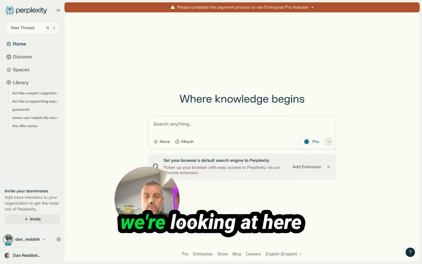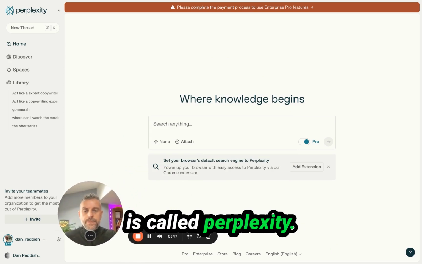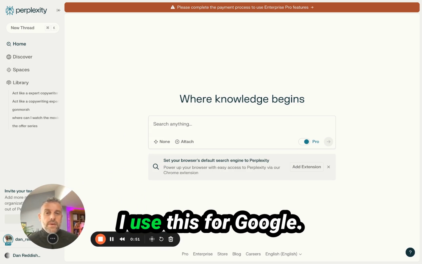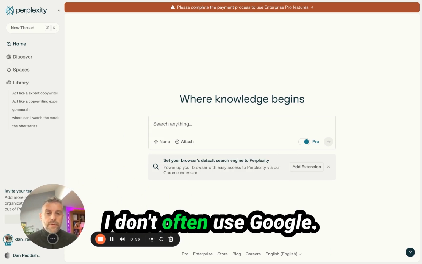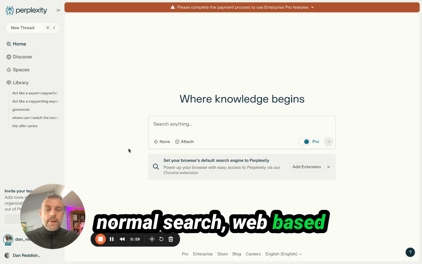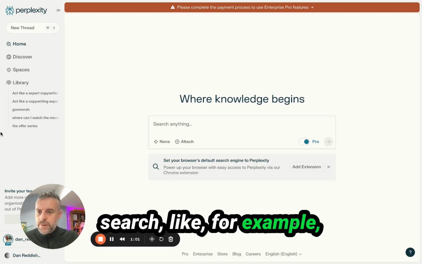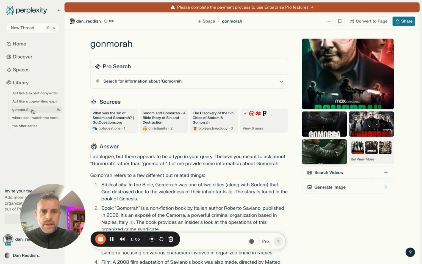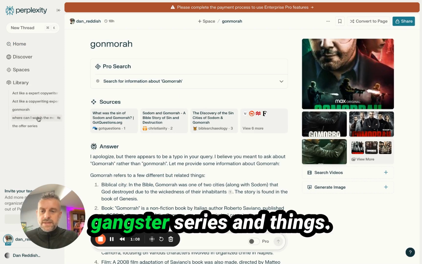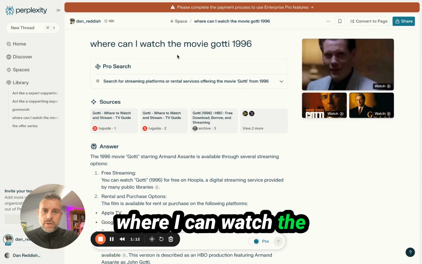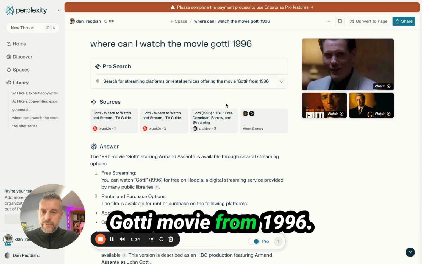So the first tool that we're looking at here is called Perplexity. Perplexity is basically like Google. I use this for Google. I don't often use Google. So you can use it for just normal web-based search. Like, for example, I was using it last night. I'm into gangster movies, gangster series and things. So I was just searching on there where I can watch the Gotti movie from 1996.